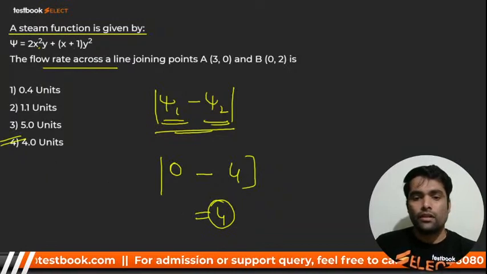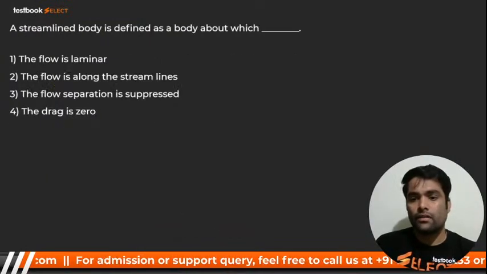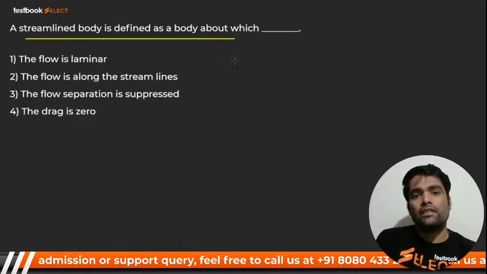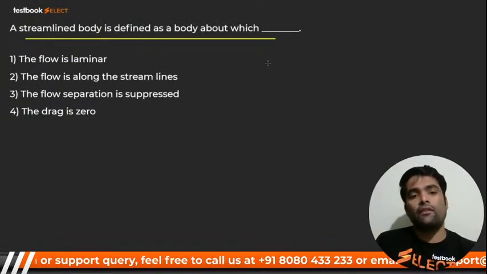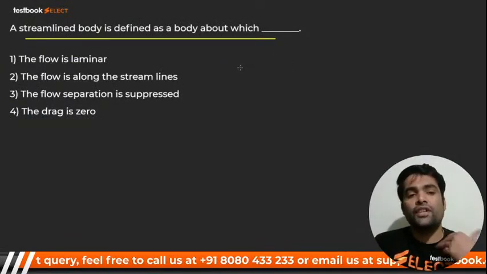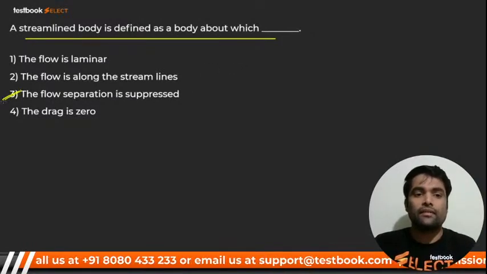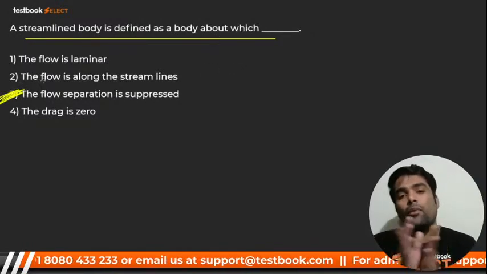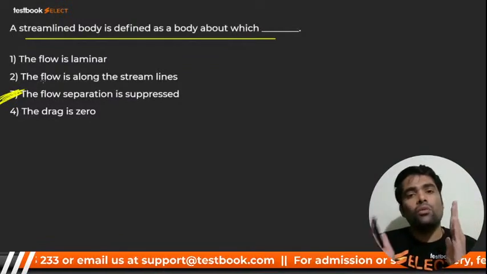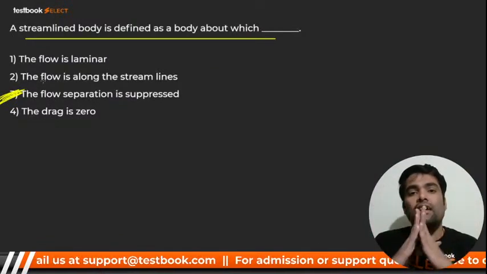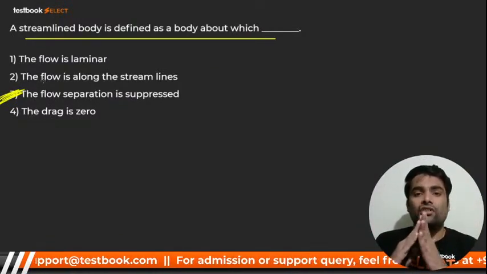Very good. Here I go for the next. A streamlined body is defined as the body about which flow separation is suppressed. What does it do to the wake region? It weakens it. And the body is nothing but a body whose surface will be attached to the streamline.